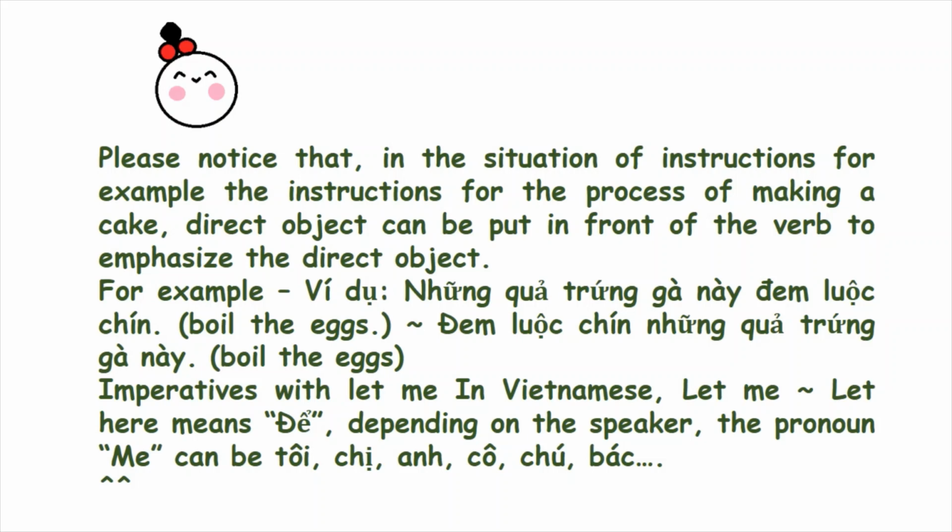Imperatives with "let me" in Vietnamese. Let me, "let" here means "để," depending on the speaker. The pronoun "me" can be tôi, chị, anh, cô, chú, bác.